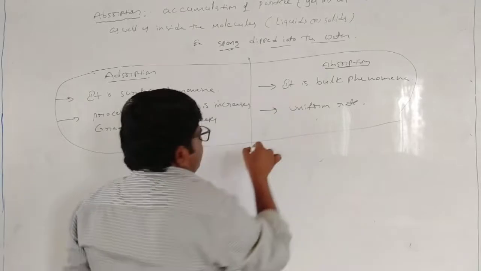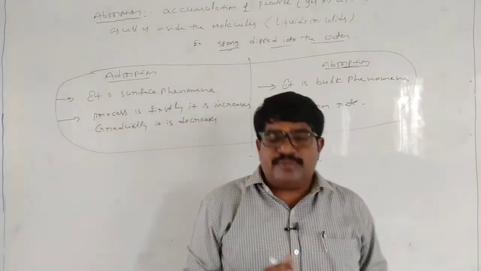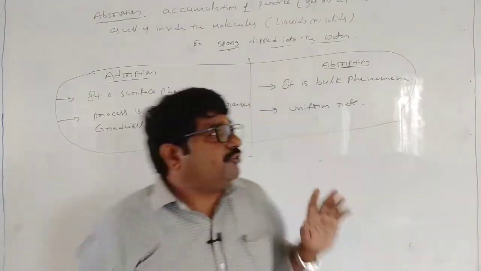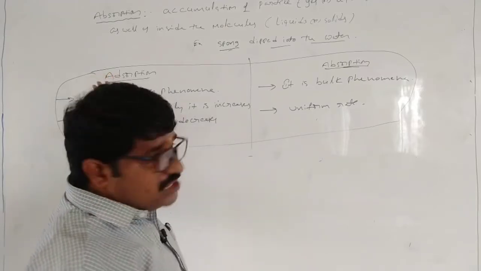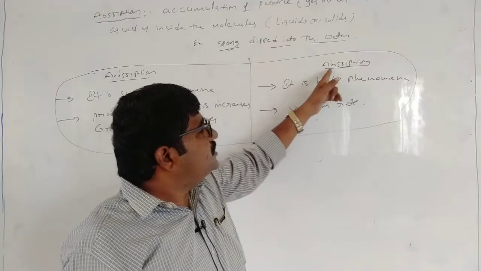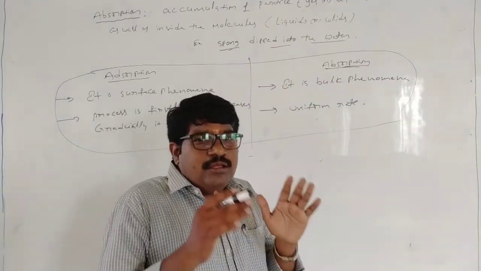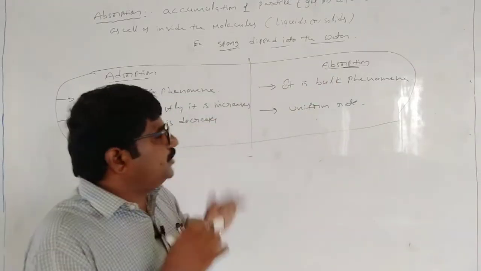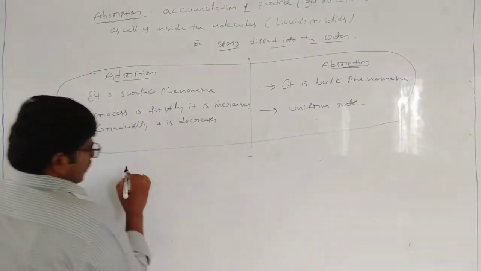These are the basic terms in surface chemistry. First one is adsorption. Next one is absorption. So these are the basic terms. What is sorption?